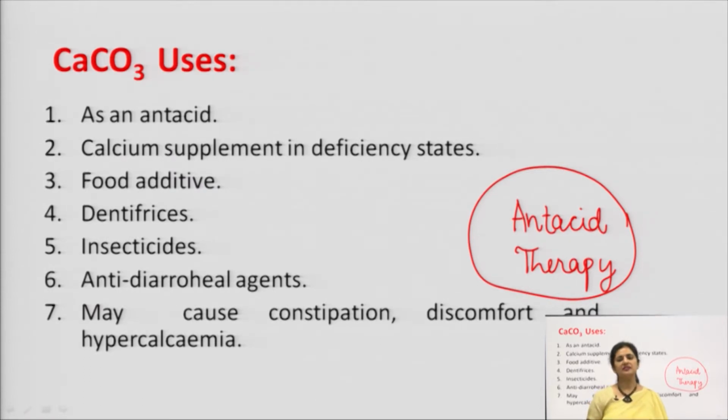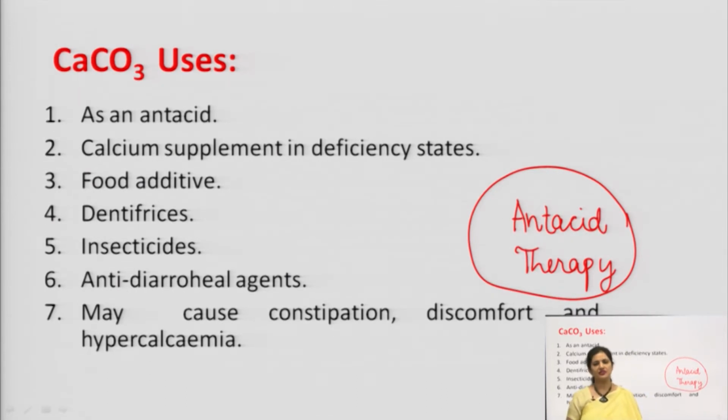You might have heard of some compounds, say calcium carbonate, magaldrate, and many salts in the marketed preparations. You have heard of aluminum hydroxide gel, these are all antacids, and calcium carbonate is also one of the antacids. Besides this, we require calcium carbonate as a supplement in deficiency states.